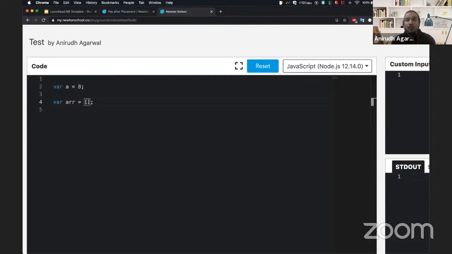If I say that I want to put 10 elements inside it, it means it can accommodate 10 elements. So your compiler, the engine, at runtime would allocate 10 spaces of memory, which are one next to the other. But the best part about JavaScript is that you do not have to define this. It will have an initial number, and if I try to put in an 11th element, it will just work flawlessly.